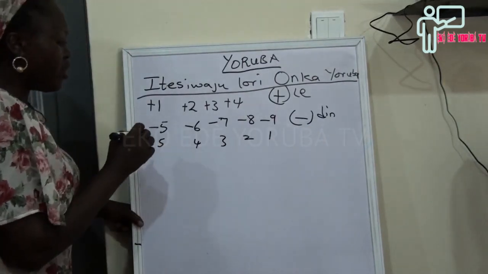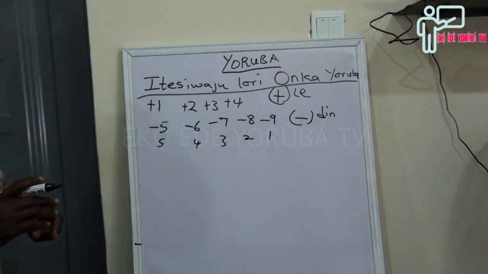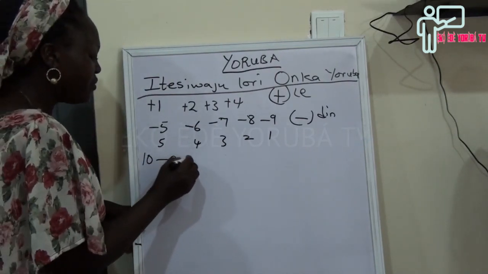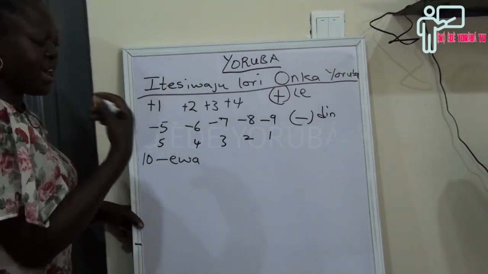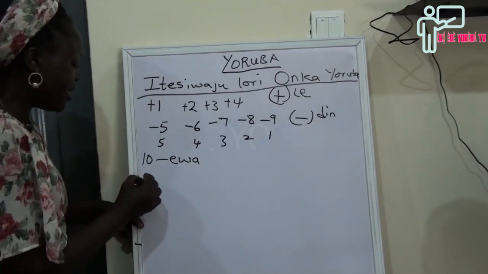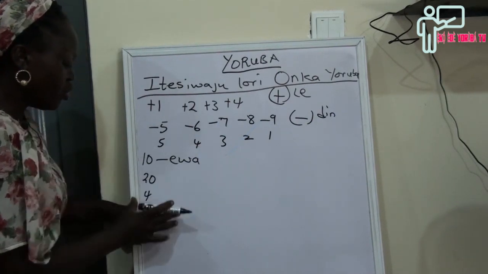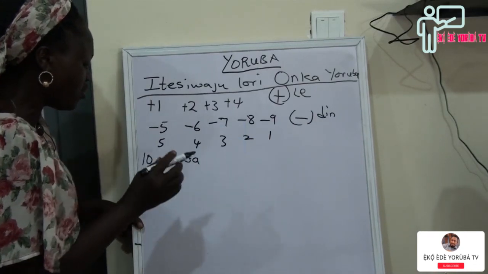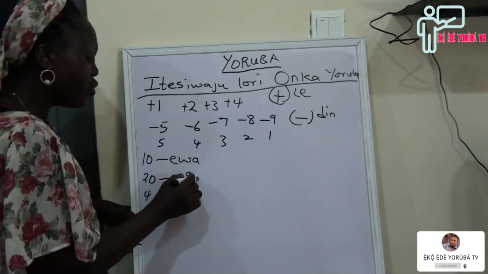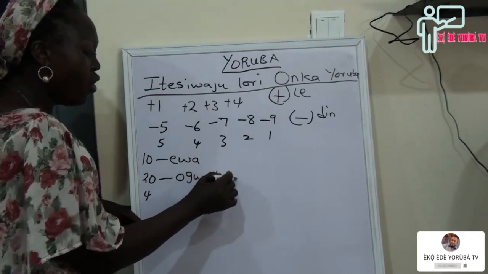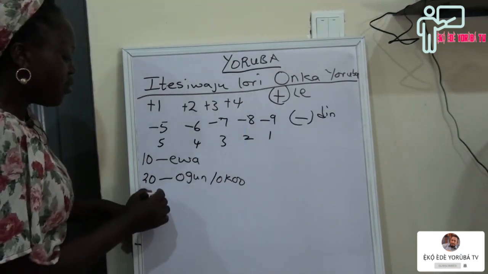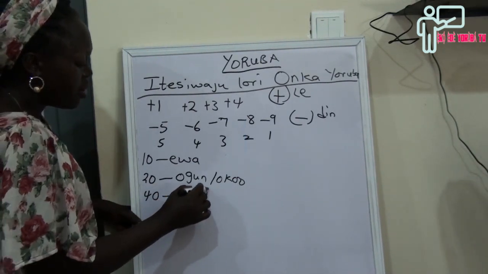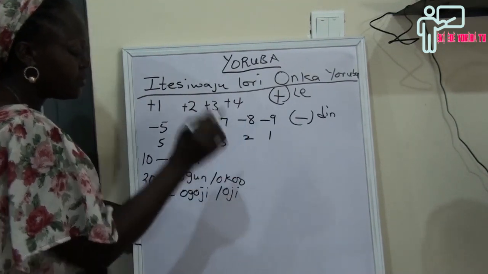So when we want to start from 100 now, I've told you that 10 is ẹ̀wá. I want to do the round figures so that I can remind us of what we talked about before. 20, we call it ogún or oko. 40, we said ogún méjì, which is ogójì, or we call it òjì.